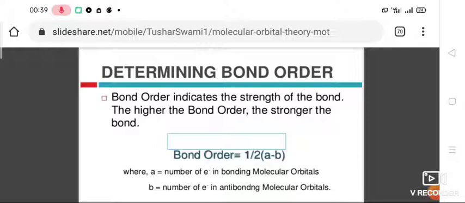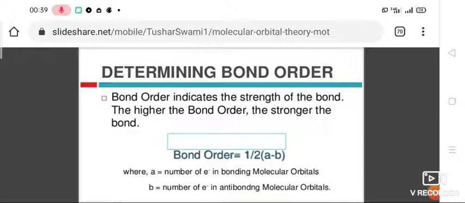So when you see the relation between electronic configuration and molecular behavior, if the number of bonding electrons is greater than the number of antibonding, the molecule is stable. The molecule is unstable if the number of electrons in antibonding is greater than in bonding.